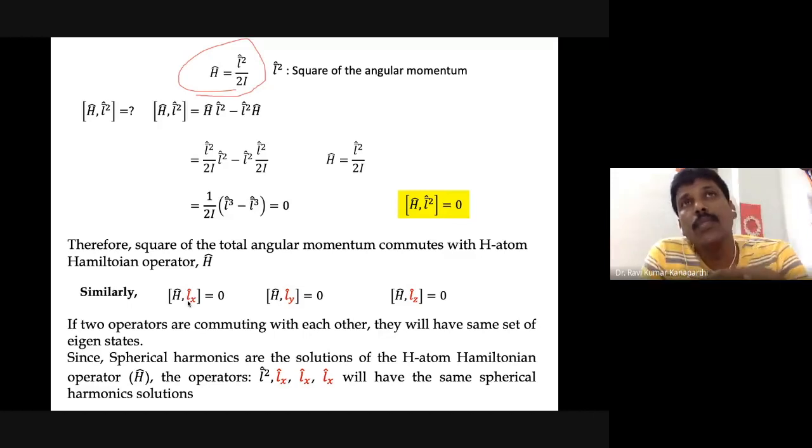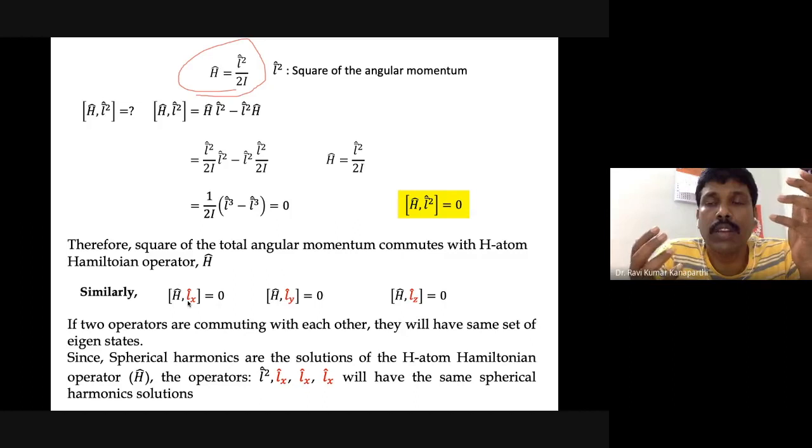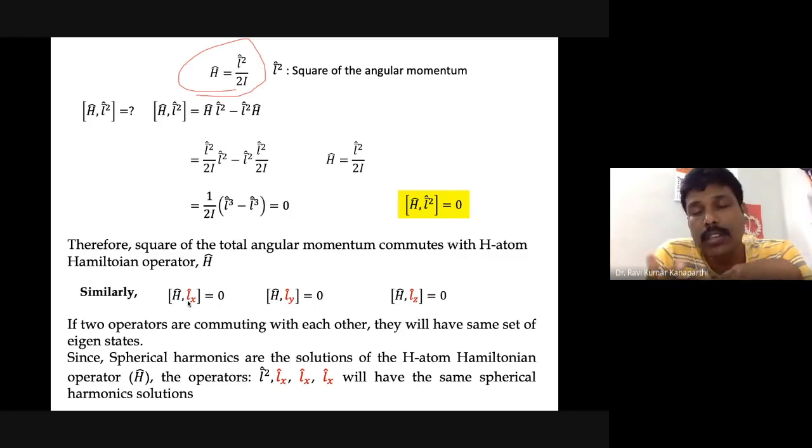Now the point I wanted to draw in this particular context, and I also pointed out one more interesting point, is that they will have definite eigenstates. Because they are commuting and they have the same set of eigenfunctions, they have precise, well-defined values, or in other words, well-defined eigenstates. This we have also learned.